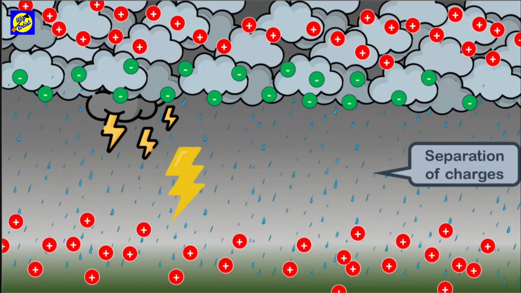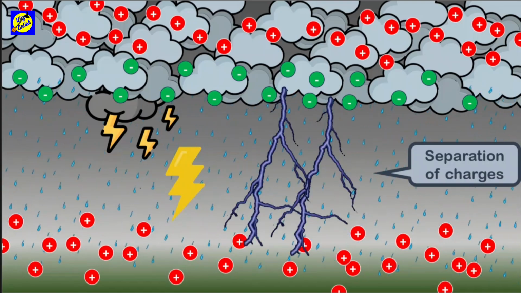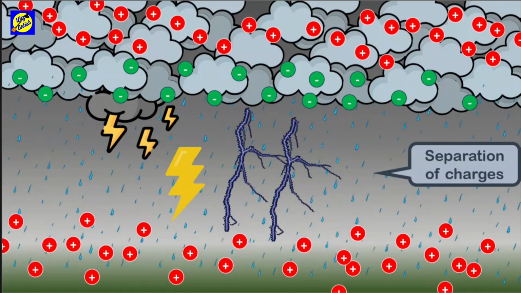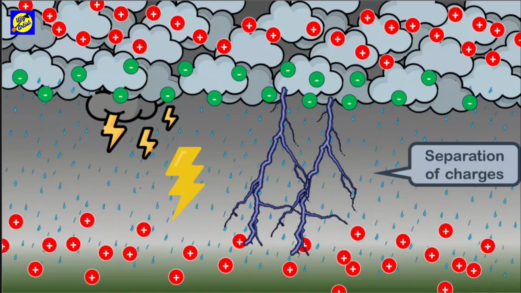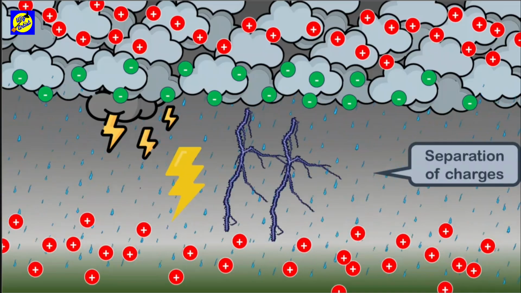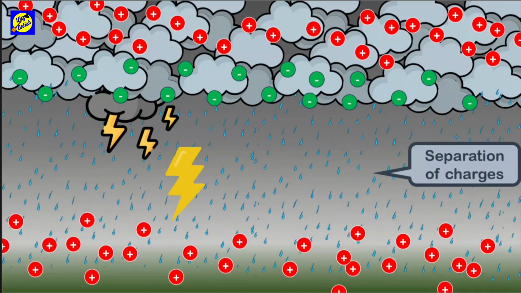So, again, electrical discharge can occur between two or more clouds among themselves, or even between the clouds and the Earth. That's why you must notice that some lightning stay in the clouds, stay in the sky, and you cannot see its effect on the ground. But some lightnings have an effect on the ground.